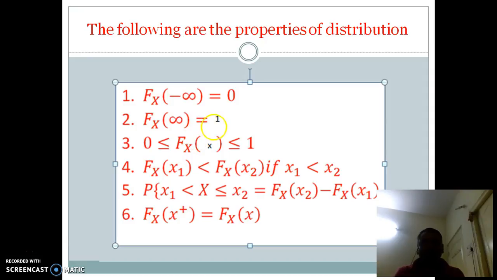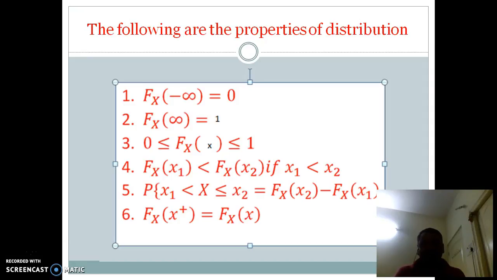The following are the properties of distribution. 1. Fx of minus infinity is equal to 0. 2. Fx of infinity is equal to 1. 3. 0 less than or equal to Fx of x less than or equal to 1. 4.